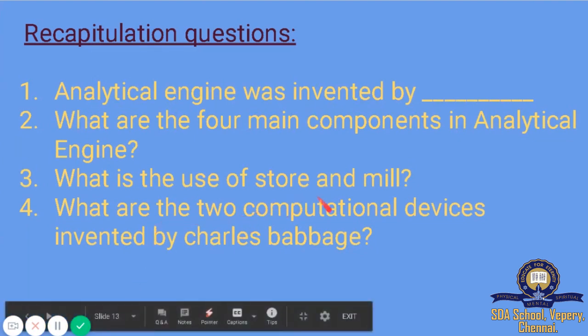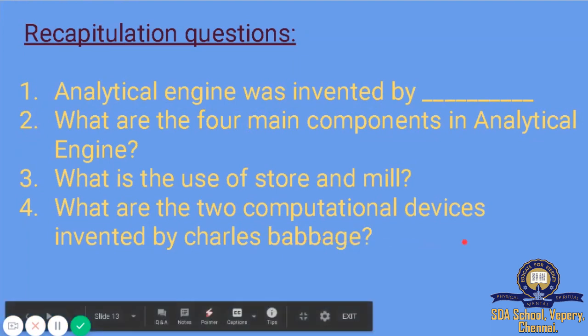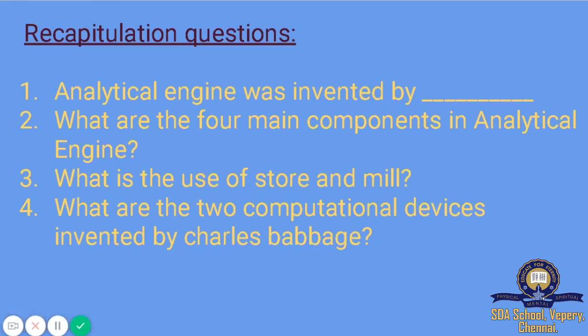And what are the two computational devices invented by Charles Babbage? One is the analytical engine and another one is the difference engine. Analytical engine is the first general purpose digital computer. All the computers we use nowadays are based on this analytical engine. That's why Charles Babbage is called the father of computer.